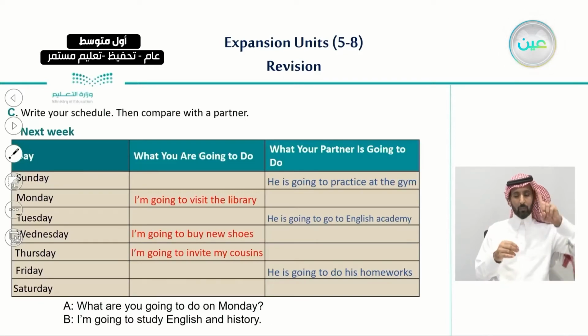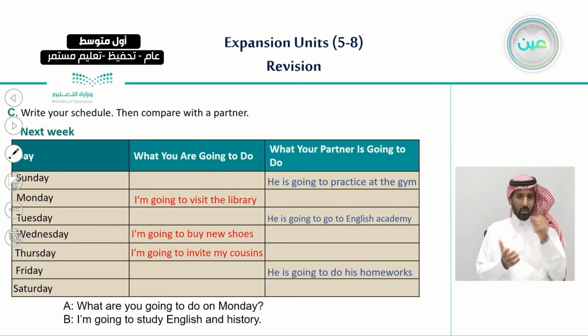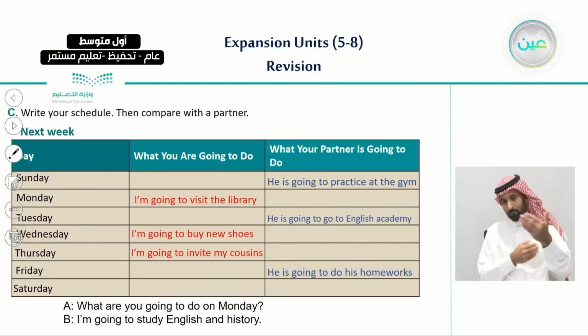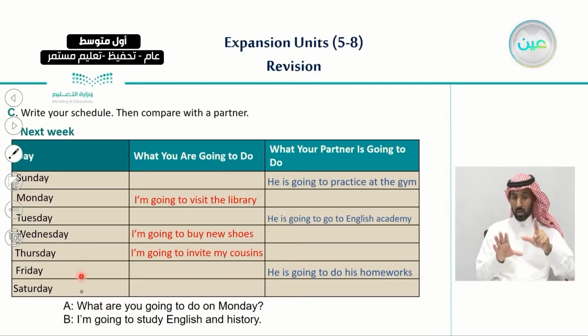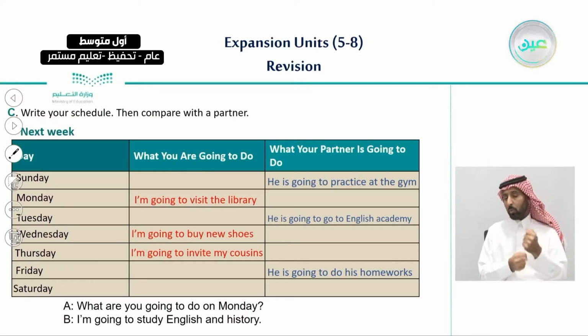Also, the other part of that question is when you talk about the things that you would do in the future, for example in next week. So here you wrote the days, and here you answer this question about you: what are you going to do in the future? You start writing down some answers, but this time in the future form.